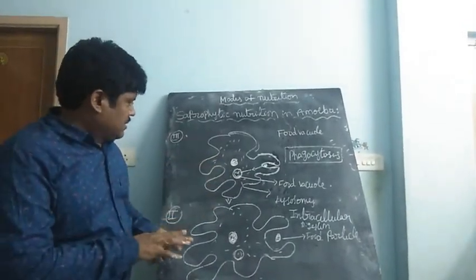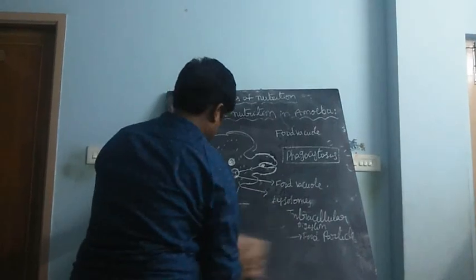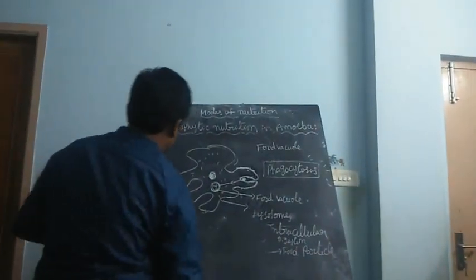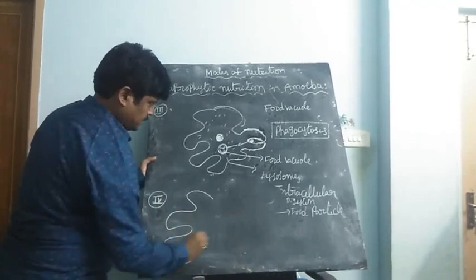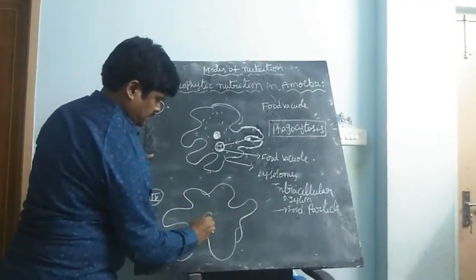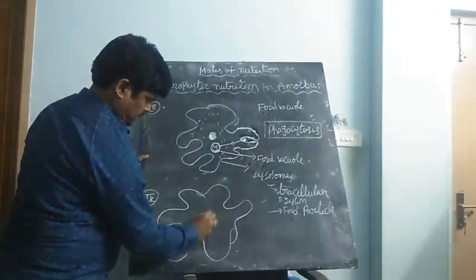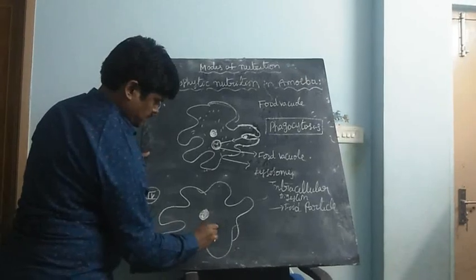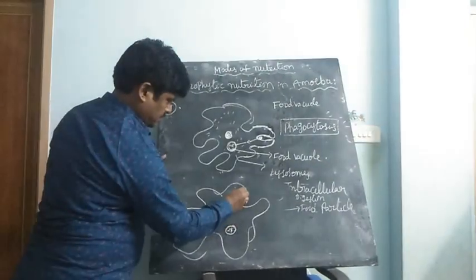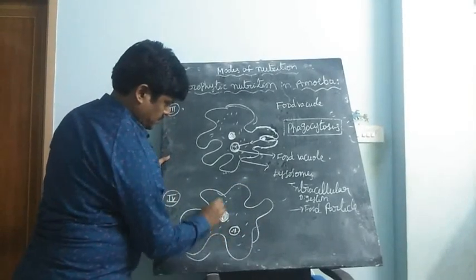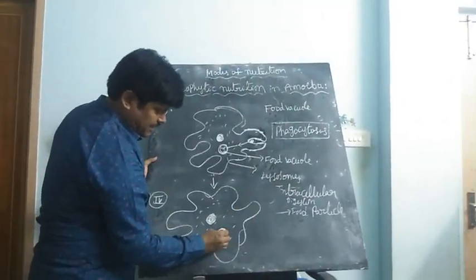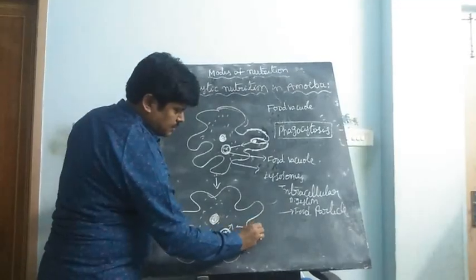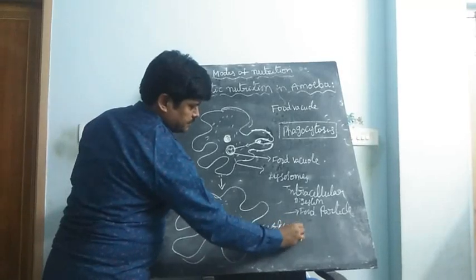Then finally, the last step. After the digestion, the digested food is released into the cytoplasm. Clear?